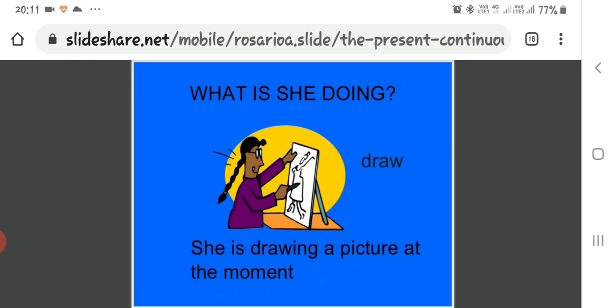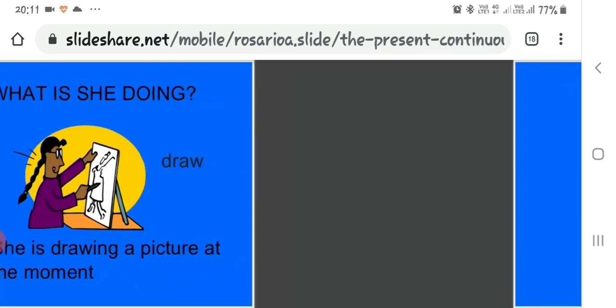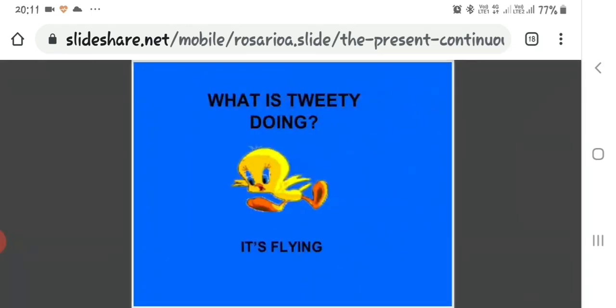What is she doing? So the verb is draw. The answer sentence is: she is drawing a picture at the moment. What is Tweety doing? It's flying.